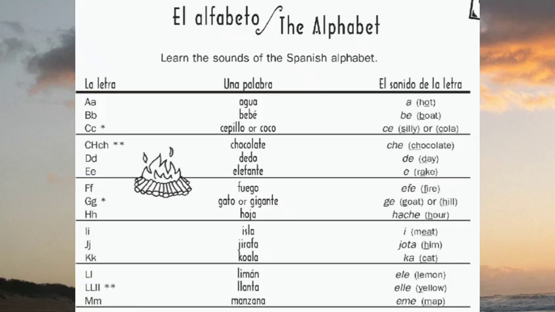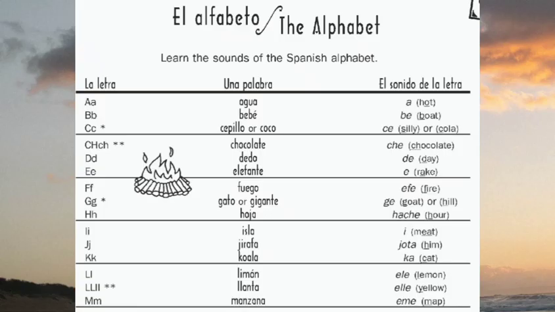Next, for letter G, you say gato or gigante. Gato is cat. Gigante is gigantic. And the sound of the letter is he. Next, letter H. A word is hoja. Hoja can be a leaf. And the sound of the letter is H.